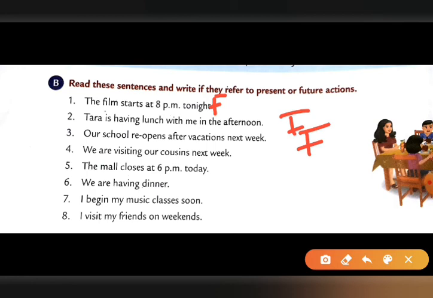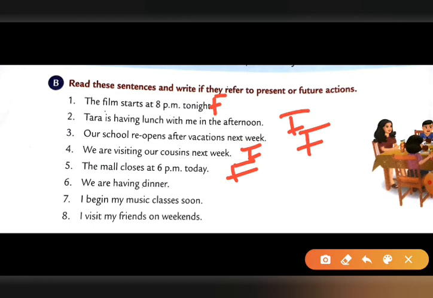Fourth number, we are visiting our cousins next week. આપણા કઝિન, અમારા કઝિનો નેક્સ્ટ વીકમાં મળવા જઈશ. That means of course it's a future tense. Fifth number, the mall closes at 6 p.m. today. Mall 6 p.m. ના સાંજે બંધ થઈ જશે. તો ફ્યુચર છે, હજુ બંધ થયો નથી, બંધ થશે.